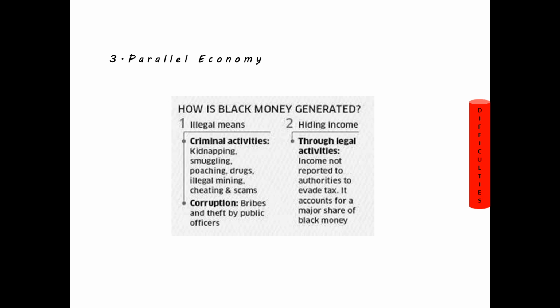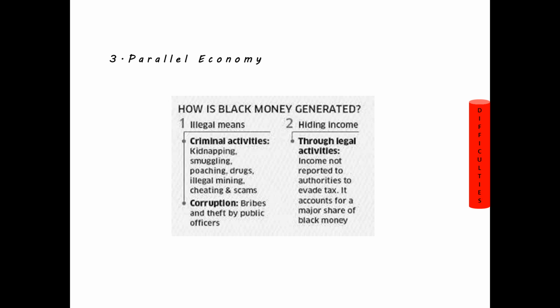There are people who kidnap children or people for ransom, there are people who smuggle goods, and there are people who go in for illegal mining, there are scams. Through all these things they earn money. So these are not legal activities, they are illegal activities, but the income is earned by kidnapping, by smuggling, by drug dealing, by illegal mining, but this income is not accounted in our national income.